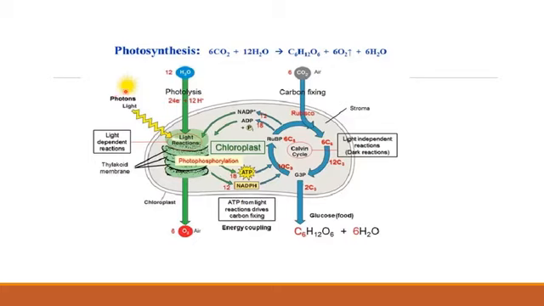Here you can see light is coming. I just want to tell you one thing, that photon is a unit of light. So when light falls on the green leaves, chlorophyll gets excited, and when chlorophyll gets excited, it starts doing its work. It will break water. The water will be broken down, and we have seen that it breaks down into oxygen.